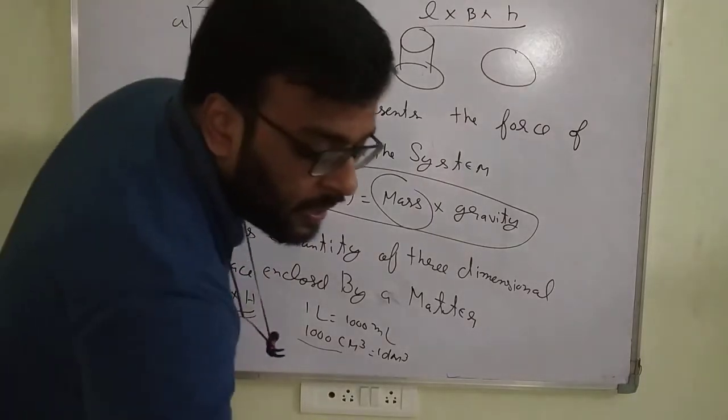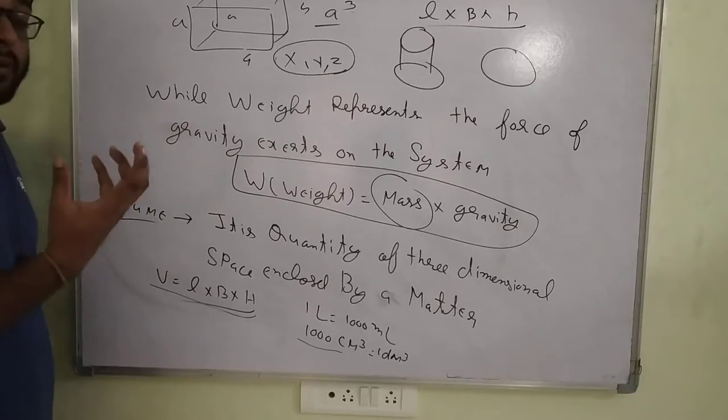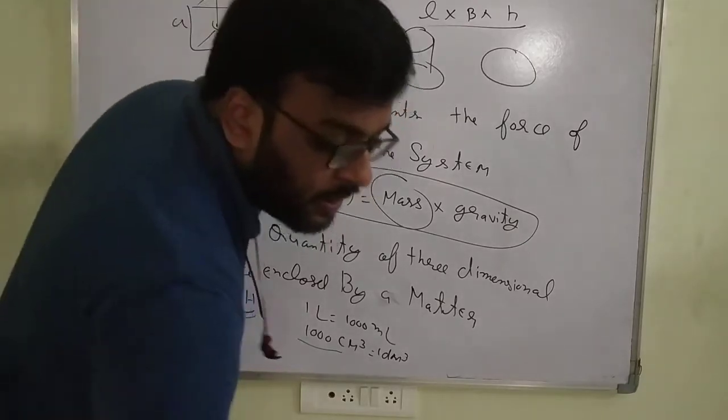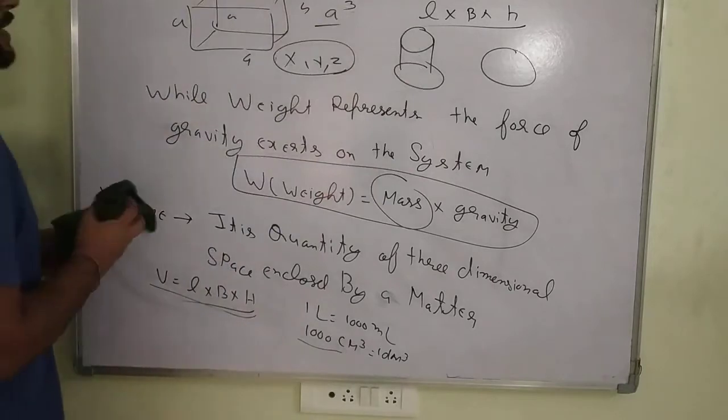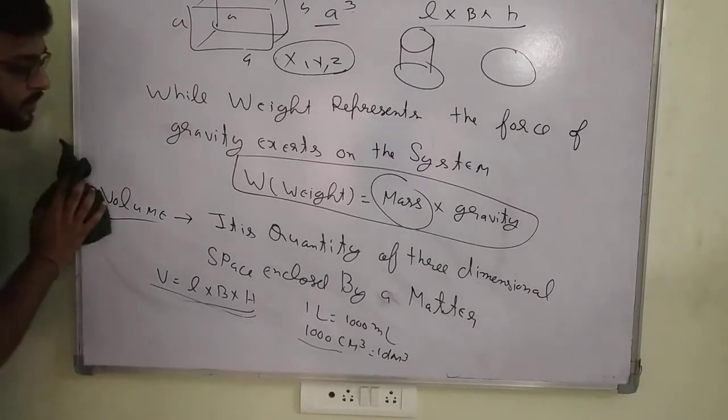Basic properties of matter: density, volume, and before that gravity, mass, weight. These are physical properties; physically we can see and feel that thing. Next is density. Just note this down. I hope you noted it down.